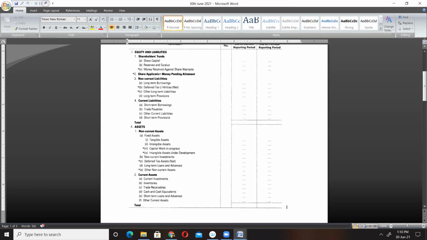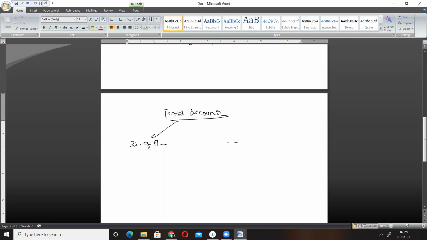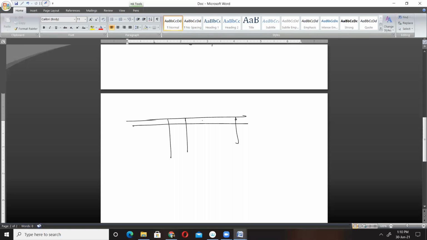The balance sheet which you all prepared in your class 11th was for a sole proprietor. It was just in a T format, isn't it? The asset side and the liability side.